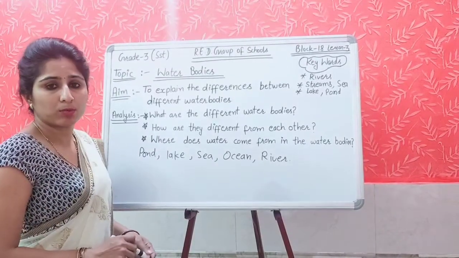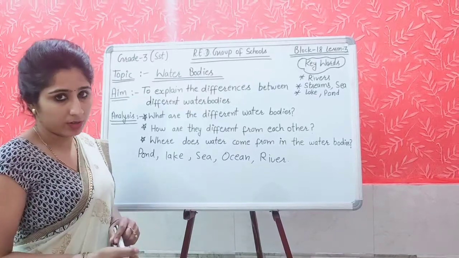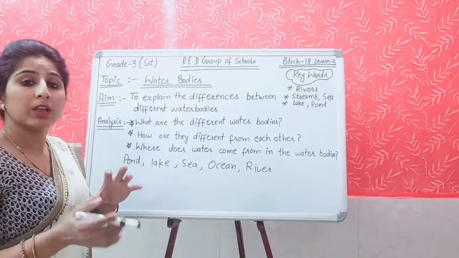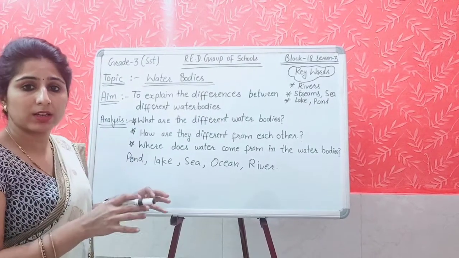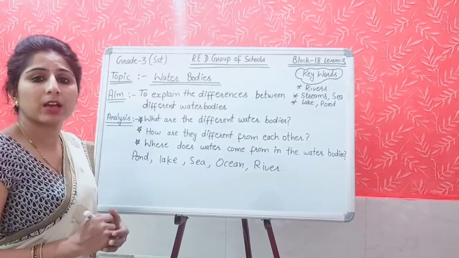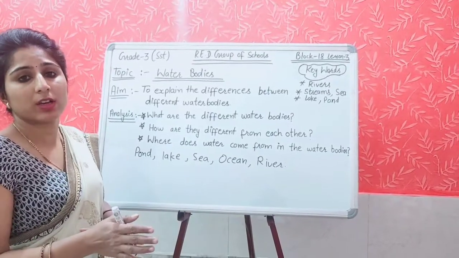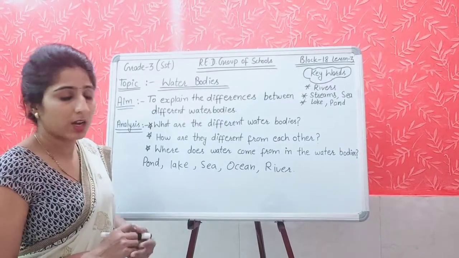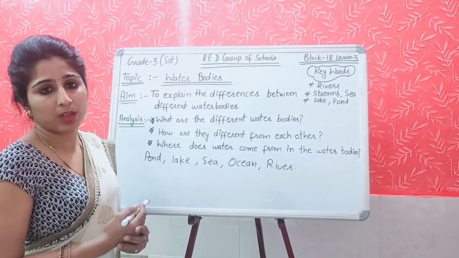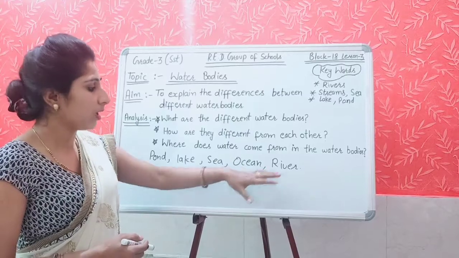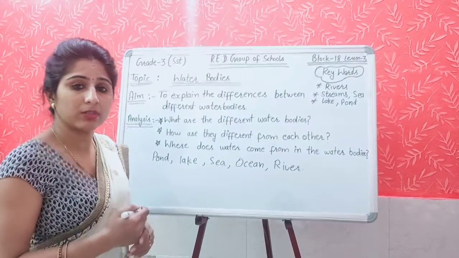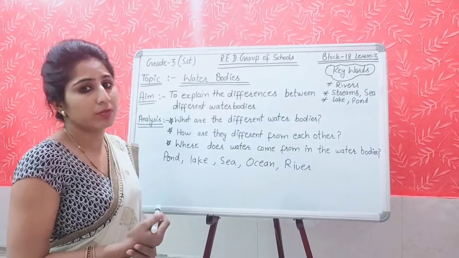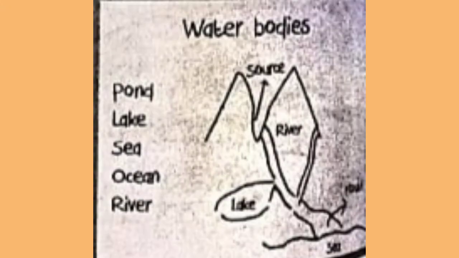Sea is a bigger water body which is fed by rivers and connected to the ocean. Means sea is a bigger water body which is fed by the rivers. Means जो सारी rivers है वो flow करके sea में आके sea को join कर लेती है और sea में mix up हो जाती हैं. And it is connected with the ocean. And ocean is the largest water body. Oceans are the largest water body. And in the rivers water is always flowing, and we can say the rivers have fresh water.